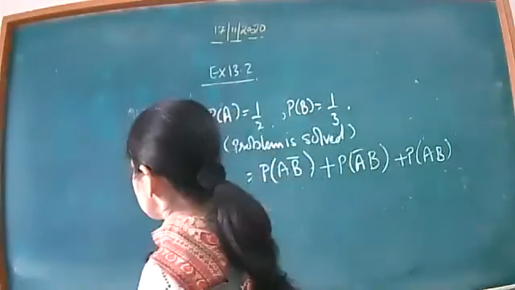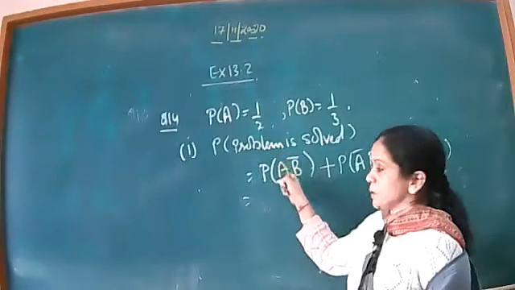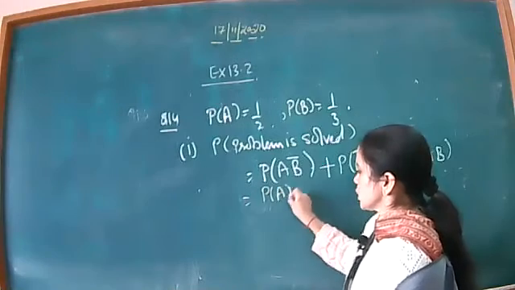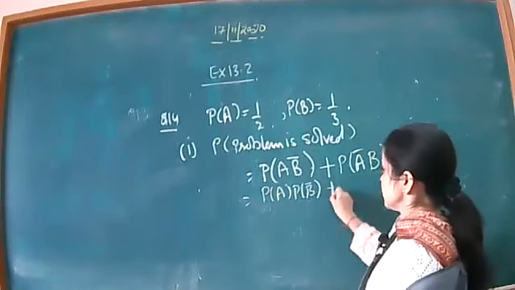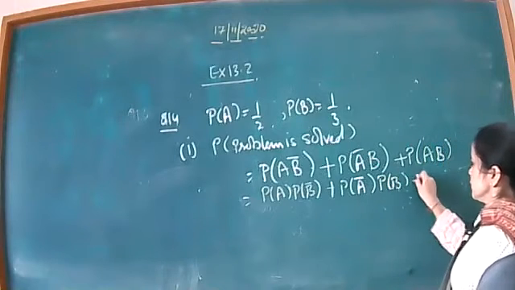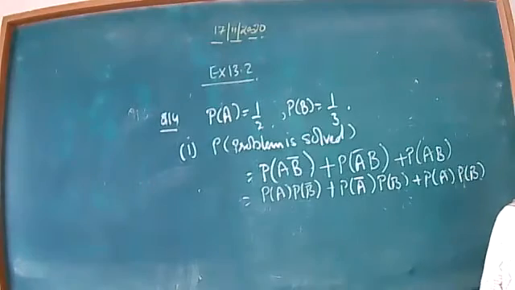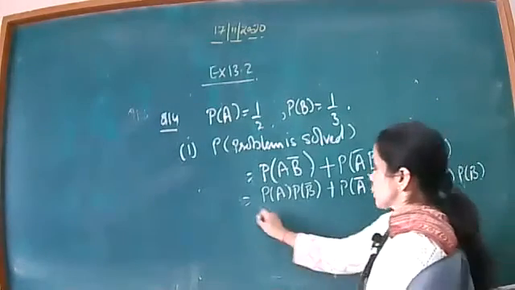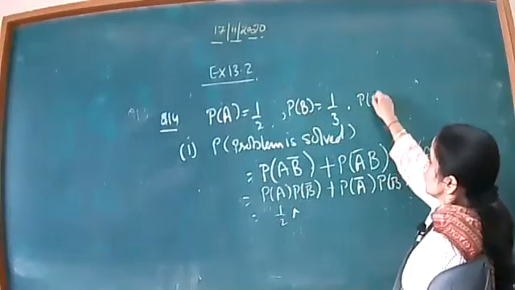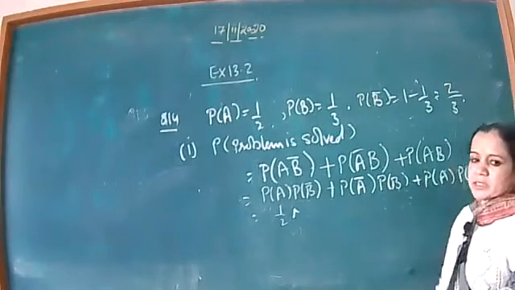Now beta, how to evaluate this? You know that A and B complement, B not, you can say anything here, that they both are independent, so I can separate the probability. Same here, probability of A not, probability of B, plus probability of A, probability of B. Now I can substitute all the values here. Probability of A is 1 by 2. Probability of B is 1 by 3, so not B is 1 minus 1 by 3, that means 2 by 3.